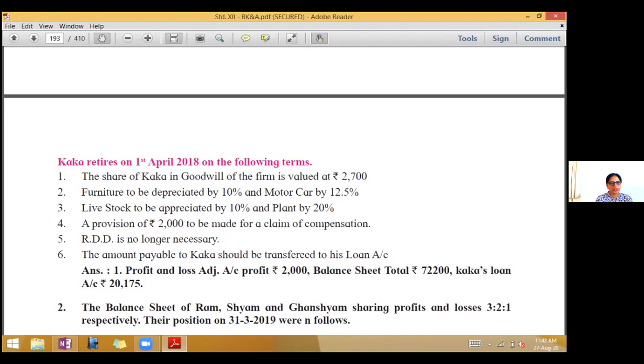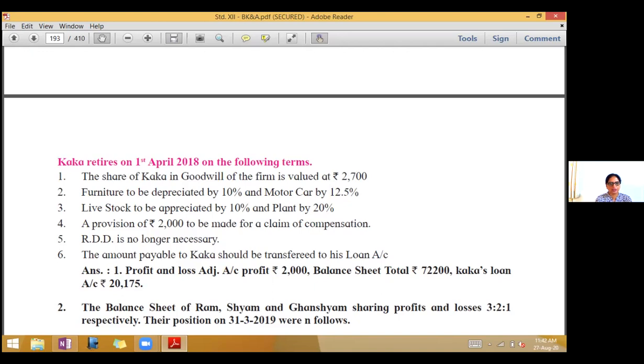Third, livestock is to be appreciated by 10% and plant by 20%. So tick mark both livestock and plant. Fourth, a provision of 2,000 to be made for a claim of compensation. So this effect we will give later. Fifth one, RDD is no longer necessary. And sixth, the amount payable to Kaka should be transferred to his loan account.